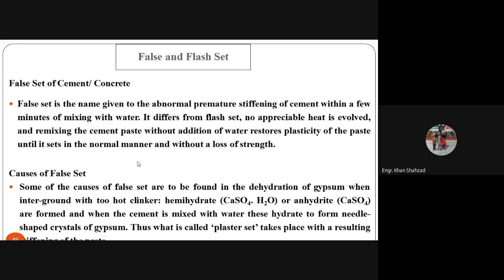Some of the causes of false set are to be found in the dehydration of gypsum when interground with too hot clinkers, because we are adding this in the factory with the hard clinkers to reduce its abrupt setting. Hemihydrate or anhydrite are formed, and when the cement is mixed with water, these hydrate to form needle-shaped crystals of gypsum. Thus, what is called plaster set takes place with the resulting stiffening of the paste.